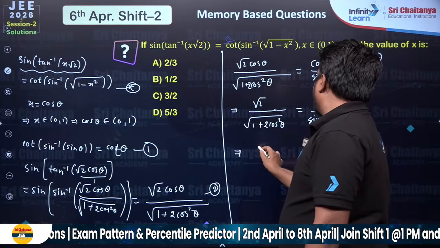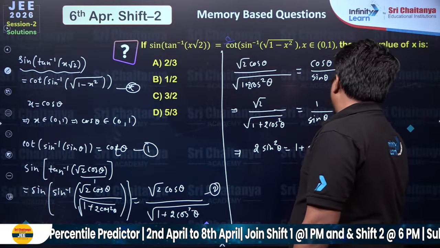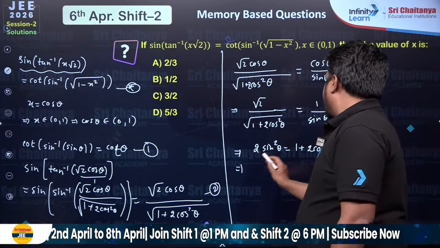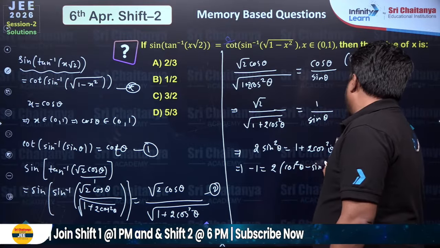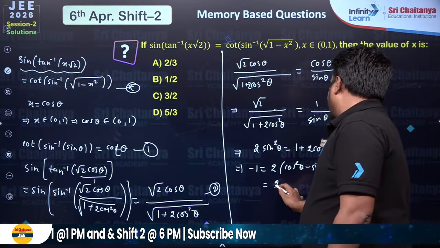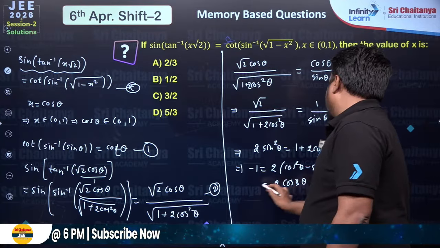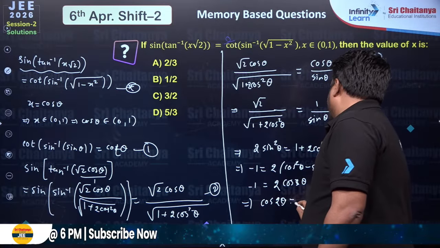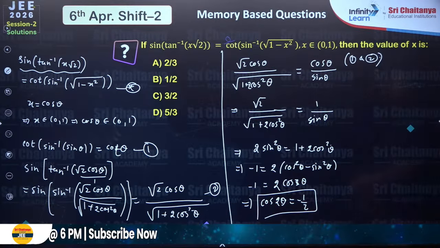Squaring and simplifying, 2 sin square theta is equal to 1 plus 2 cos square theta, right? Taking this on this side and 1 on this side, minus 1 will be equal to 2 times cos square theta minus sin square theta. So it will be 2 times cos of 2 theta. This implies cos of 2 theta is basically minus 1 by 2. Okay, I hope this part is understood. Cos 2 theta is equal to minus half.